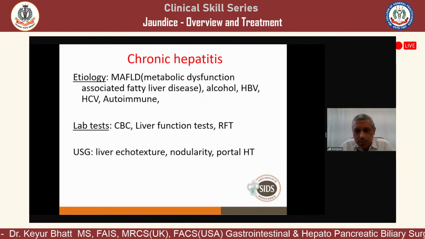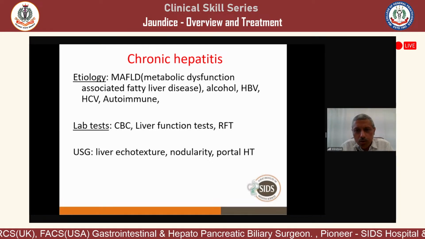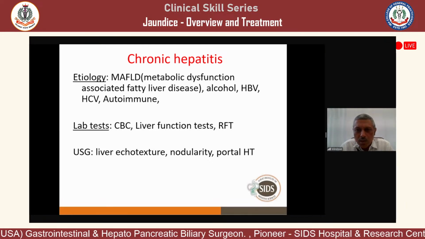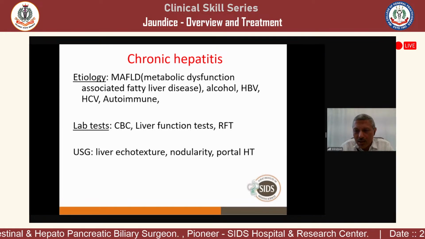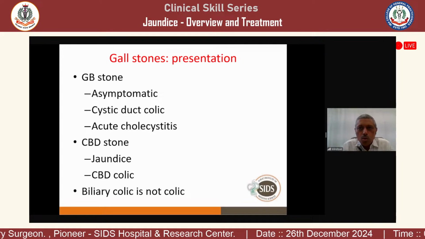So lab test, CBC, as we discussed, low platelets will give you the clue. Sonography will give you a nodular liver, irregular surface, and portal hypertension; an enlarged portal vein, ascites, and splenomegaly will tell you there is underlying cirrhosis. Now come to gallstones.